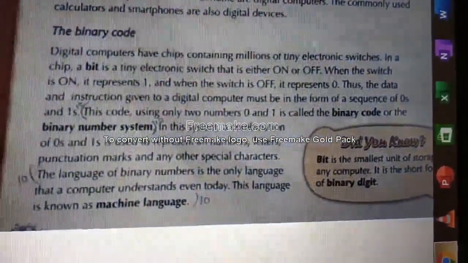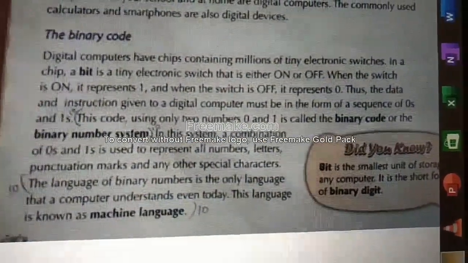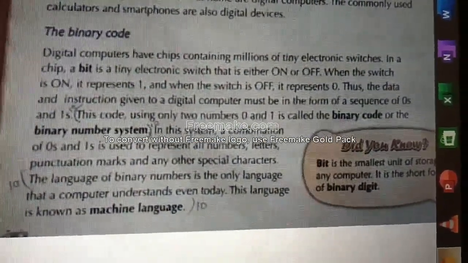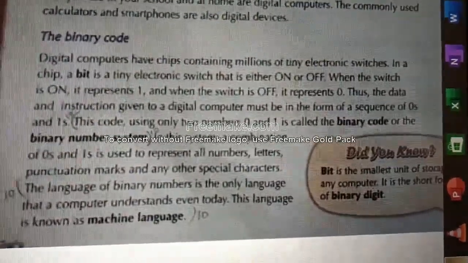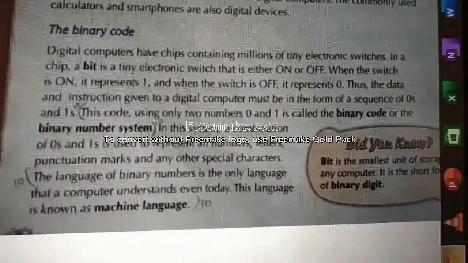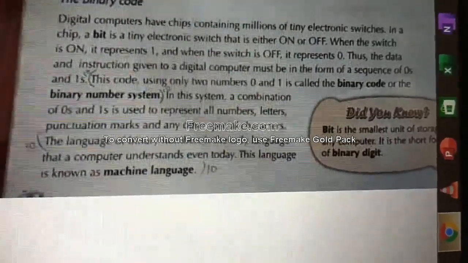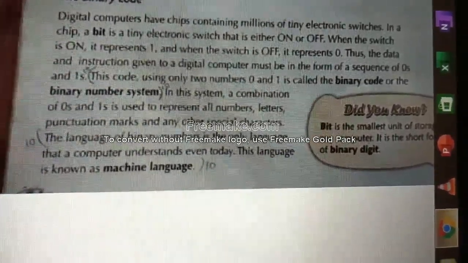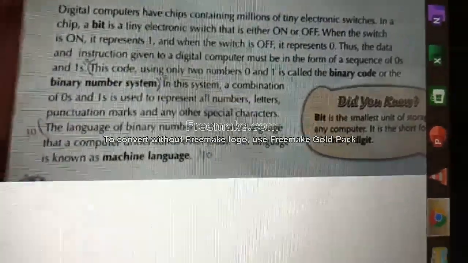This code uses only 2 numbers, 0 and 1. We know that very well. That is called binary code or the binary number system. Next, the language of binary numbers is the only language that a computer understands even today.